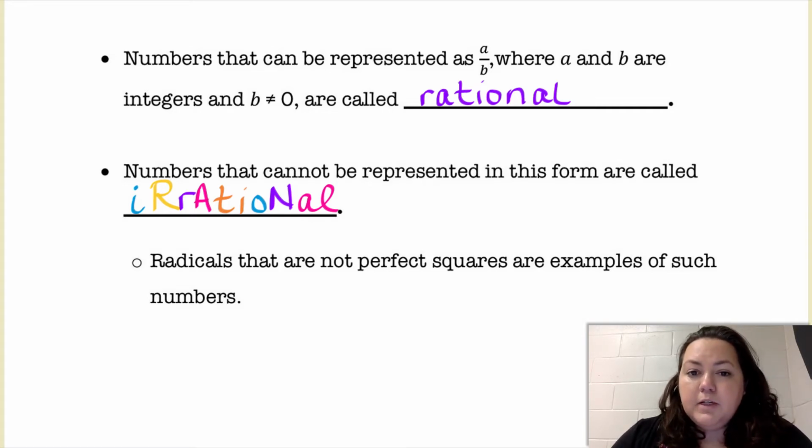You don't really know what to predict with them, so that's kind of why I made them different colors and different sizes. Radicals that are not perfect squares are examples of such numbers. Like the square root of 2. That's not a perfect square. It's irrational.